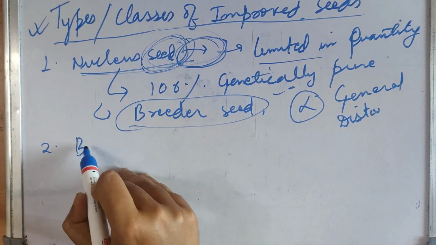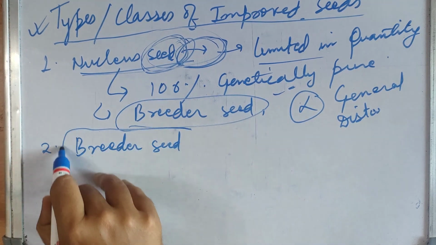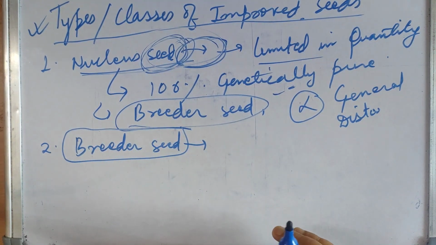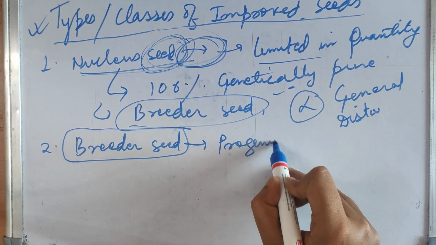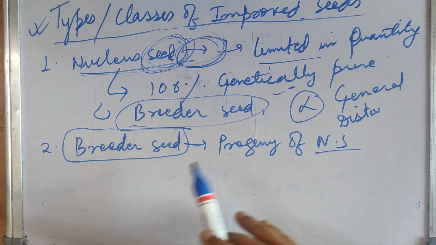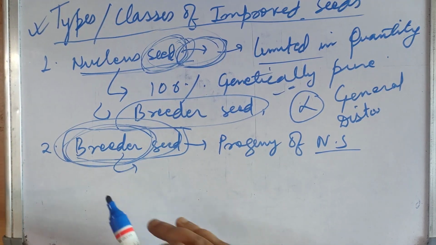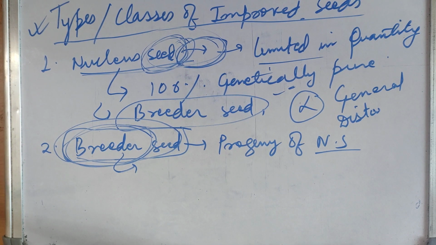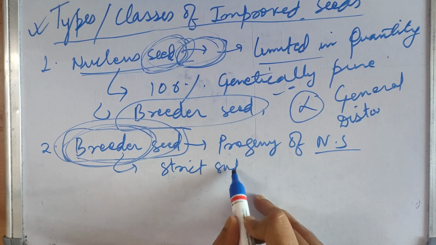Secondly, we have breeder seed. This is the progeny of nucleus seed. As the name suggests, breeder seed is produced by a breeder, so it is produced under strict supervision.